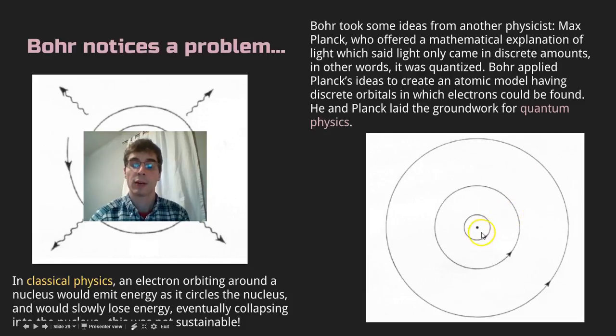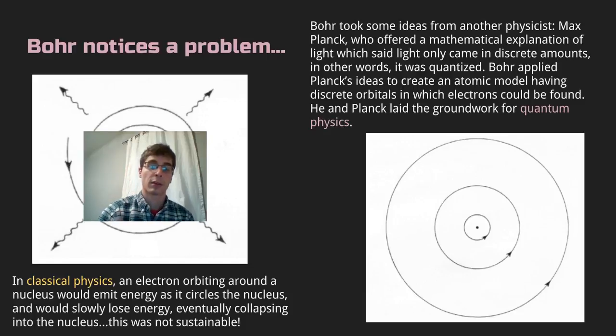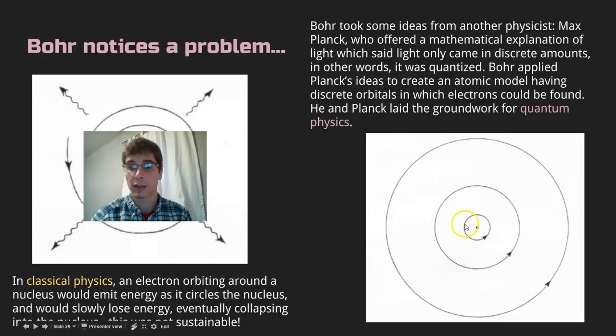And that meant that in order to bounce up a level, it had to absorb a certain amount of energy. And this amount of energy, it turns out, could be equated to the amount of energy contained in a photon. So if a photon were to hit an electron at this lowest energy, and that photon had a certain amount of energy, it would make it bounce up to the second level.